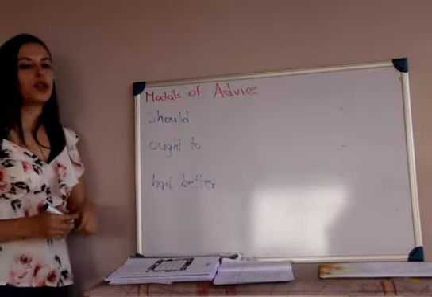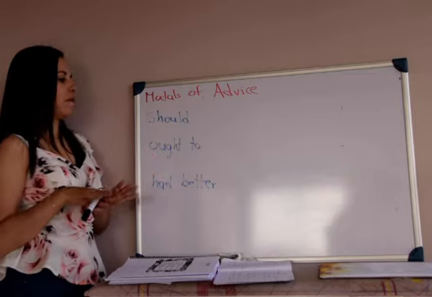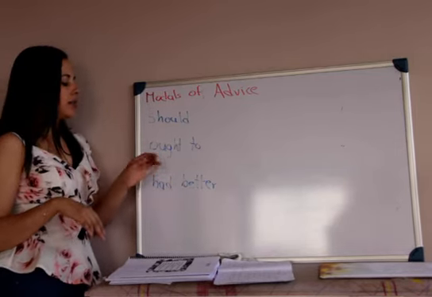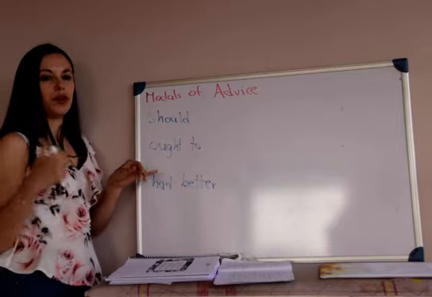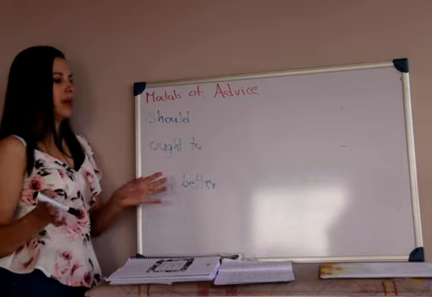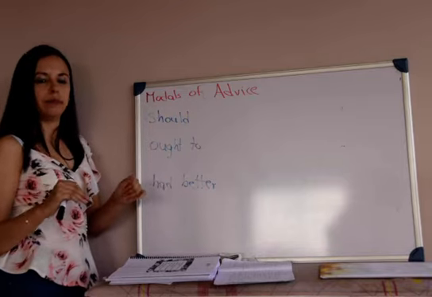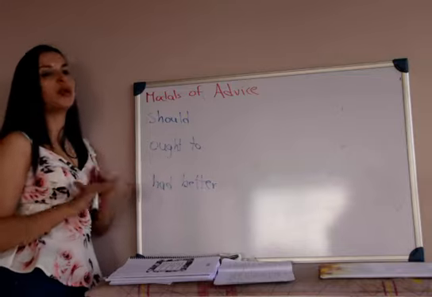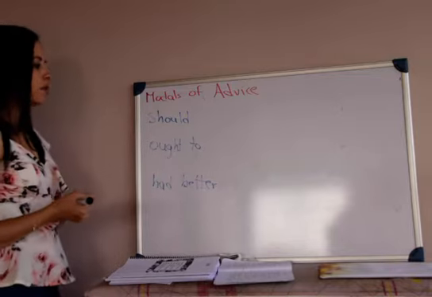So should and ought to mean exactly the same, right? They mean debería. The only difference is that we usually use ought to for the first person, like I and we, right? But the most common one is should. Again, if you see ought to, it means exactly the same.